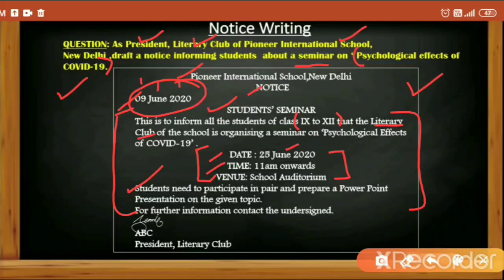Then the extra information which we need to give, because after all it's a notice: students need to participate in pairs and prepare a PowerPoint presentation on the given topic. This is also very vital because it pertains to the topic. The enclosure line: for further information contact the undersigned, then the signature, then ABC. Because no name has been given in the question, we would write ABC, and then the designation. It's told that you are the president of the literary club, that's why I have written President, Literary Club. Clear? So that's the format of the notice.